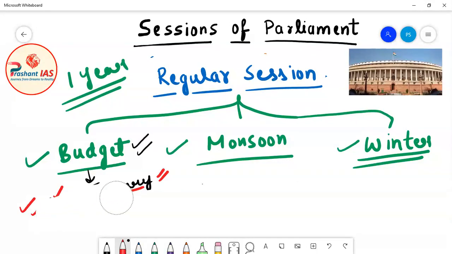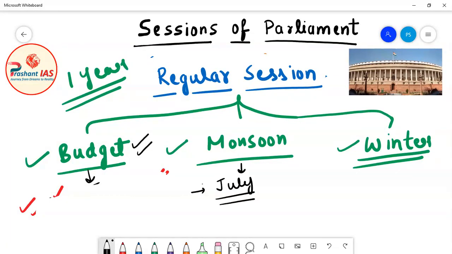Now what are the dates of the monsoon session? Or in which months is the monsoon session conducted? Generally, friends, the monsoon session begins in the month of July and ends in the month of August. The monsoon session is very small as compared to the budget session.